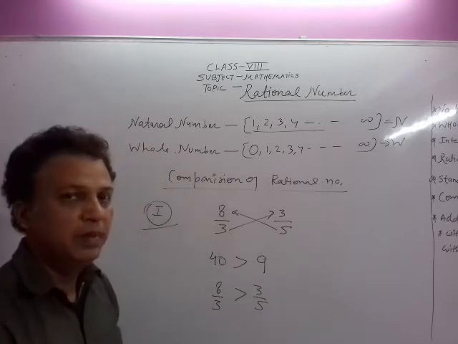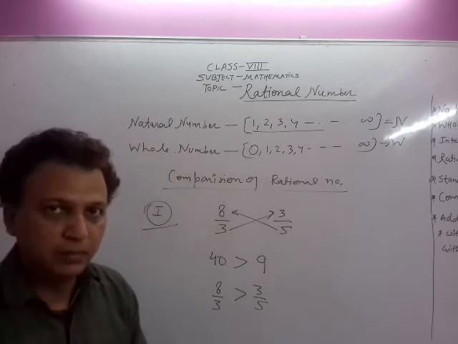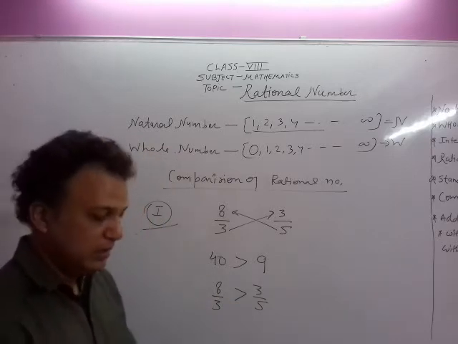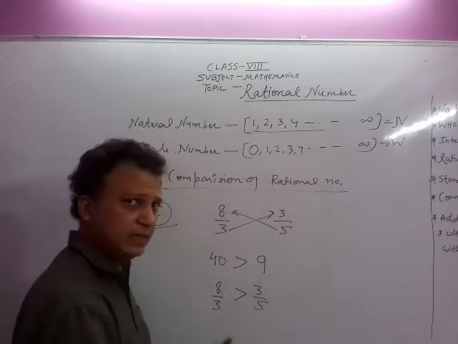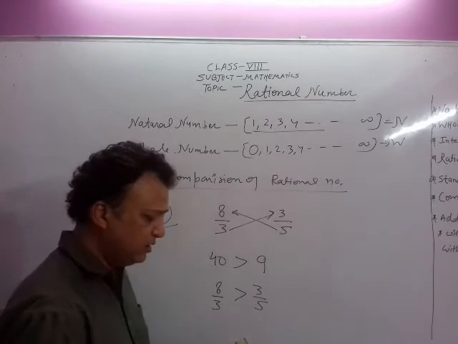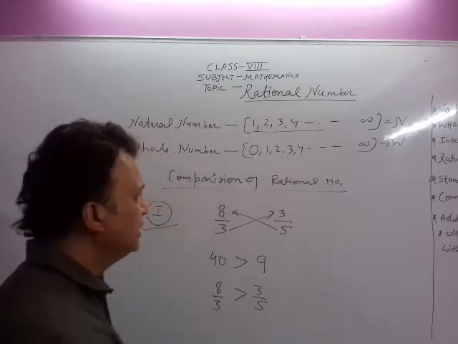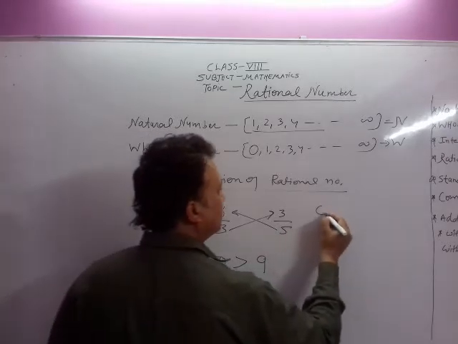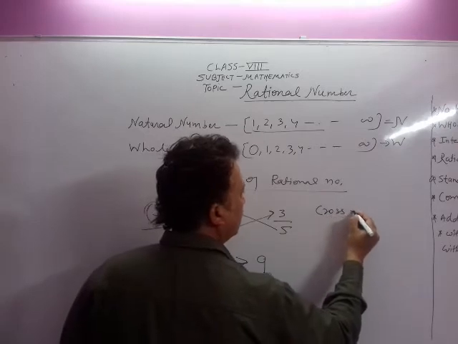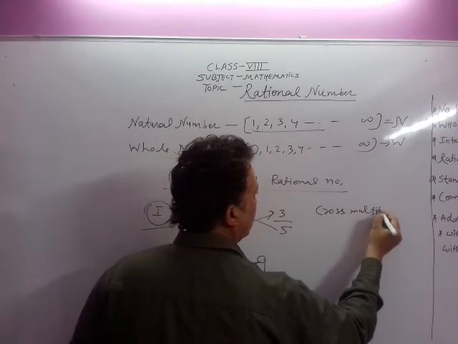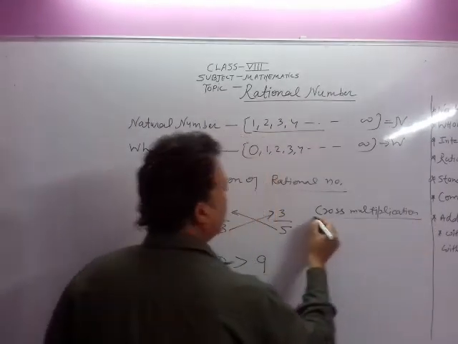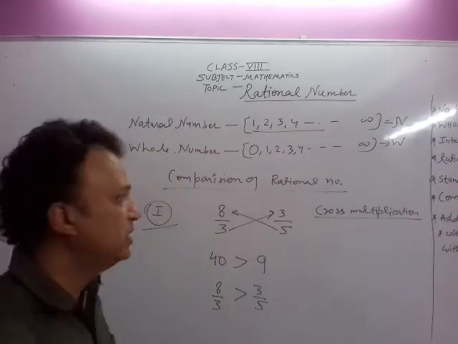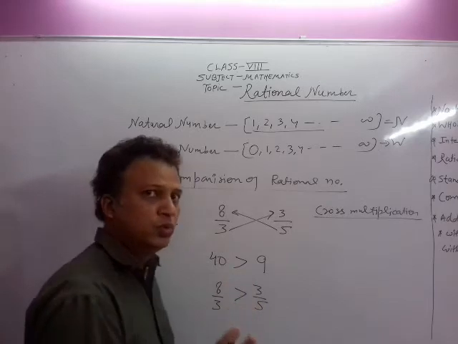This is a very simple method to compare two rational numbers, or to find out which one is greater or smaller. Correct? So once again I am telling you, the comparison of two rational numbers is very important. This method is called cross multiplication. So by cross multiplication we can compare two rational numbers.